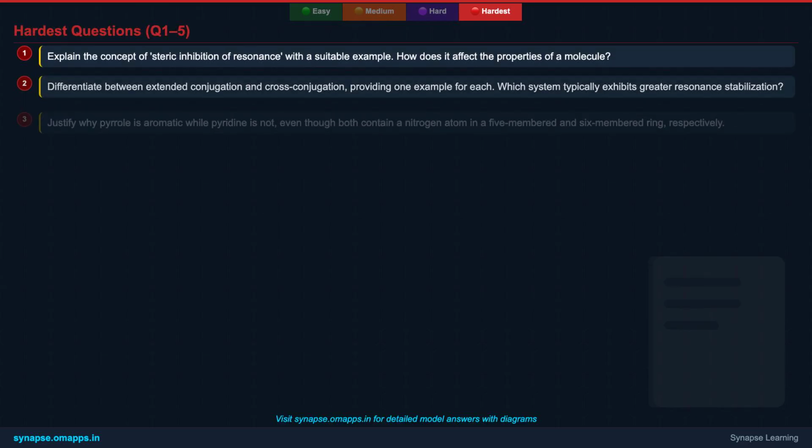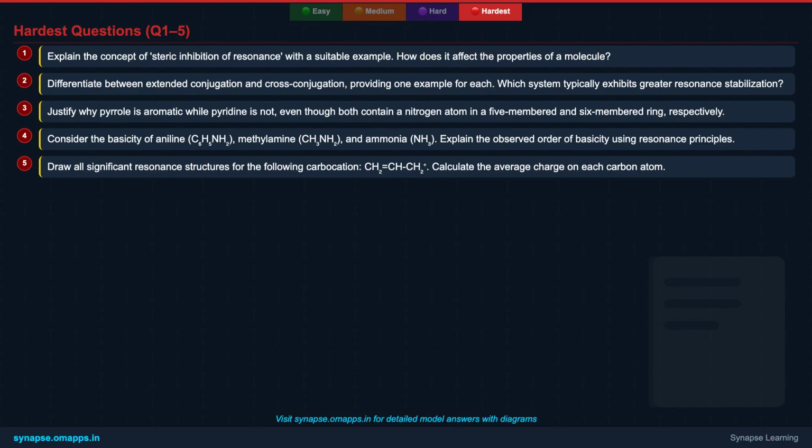You've now explored the pinnacle of resonance theory, from advanced rules and conjugation types to stereoelectronic effects and its role in complex heterocycles. These are the concepts that truly set apart top-tier understanding. Now, challenge yourself with the first 5 of 10 demanding questions. Apply every principle we've discussed, think critically, and push your analytical boundaries.